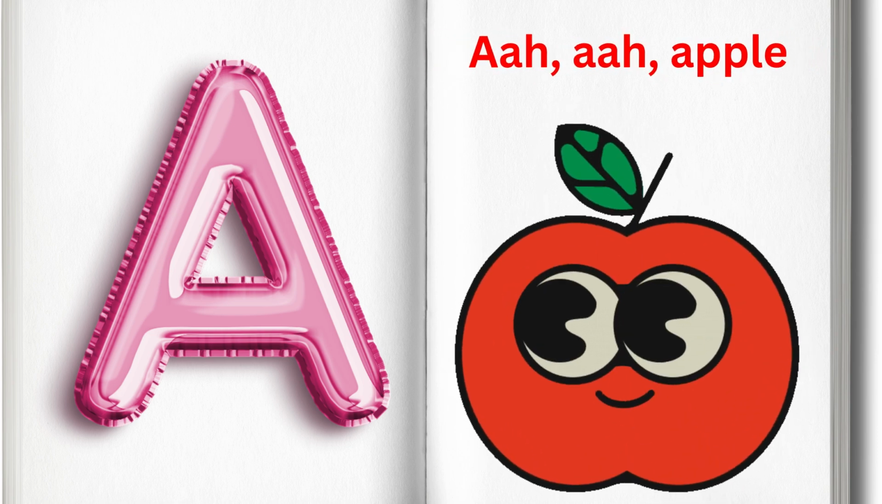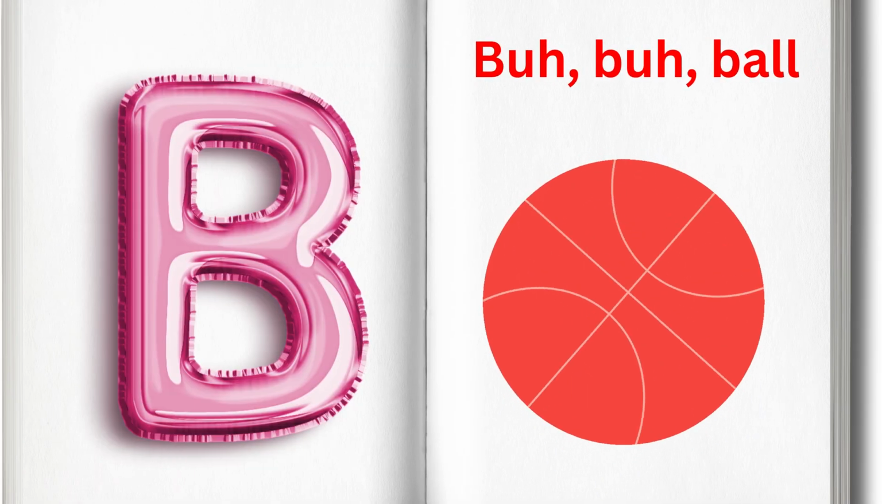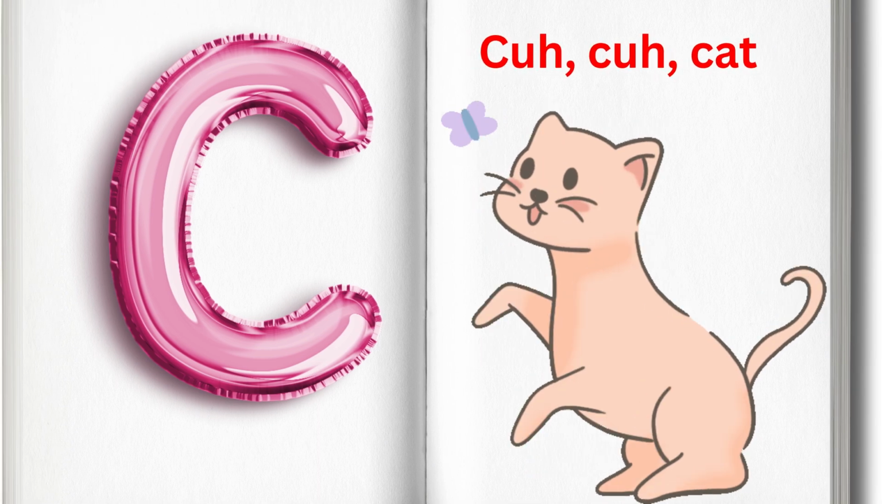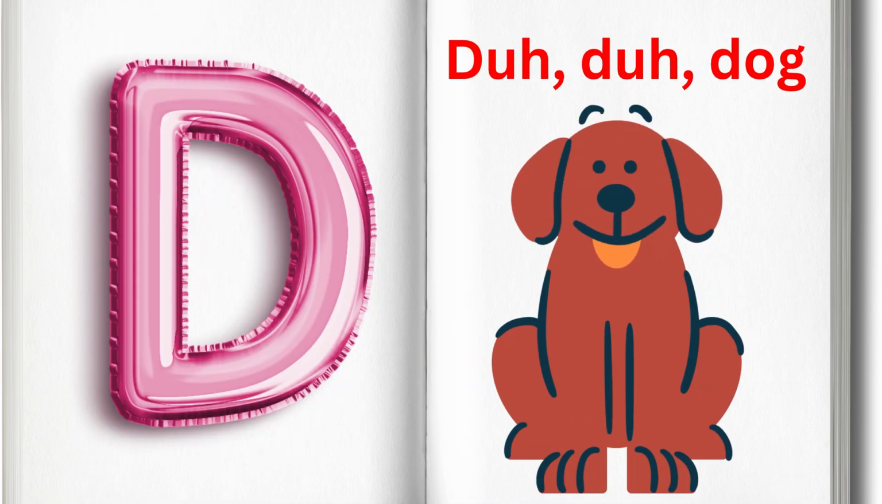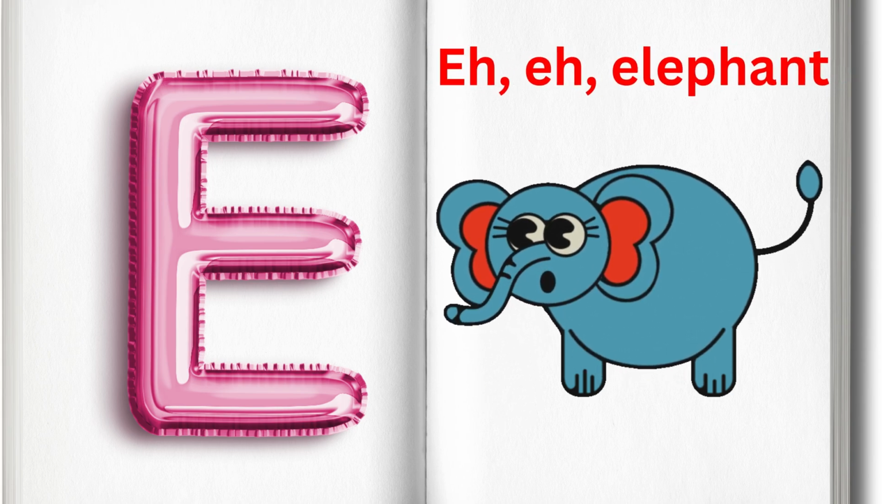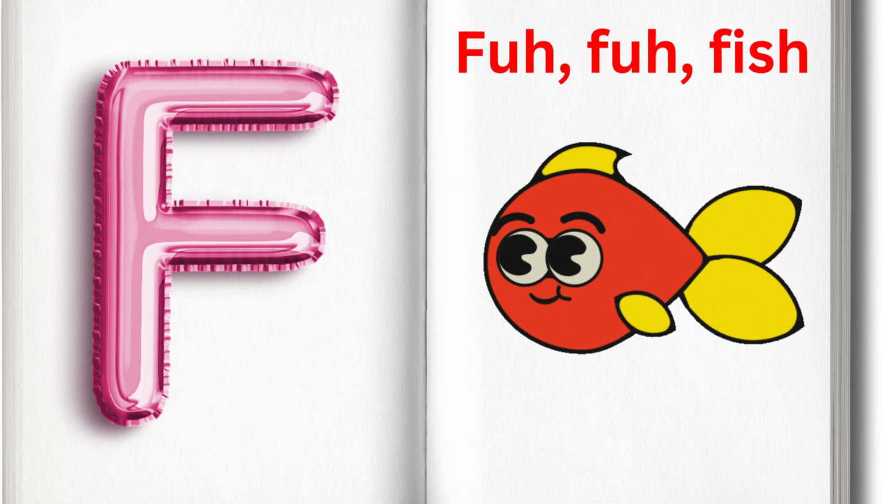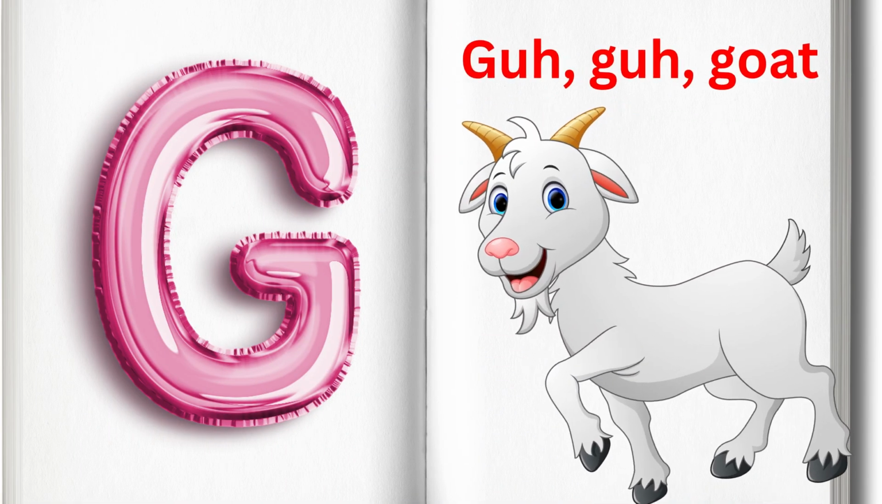A is for apple, apple. B is for ball, ball. C is for cat, cat. D is for dog, dog. E is for elephant, elephant. F is for fish, fish. G is for goat, goat.